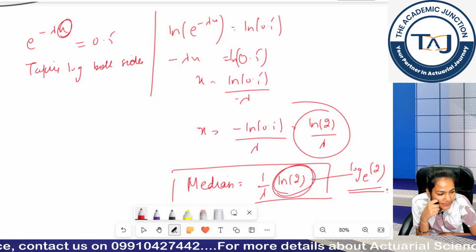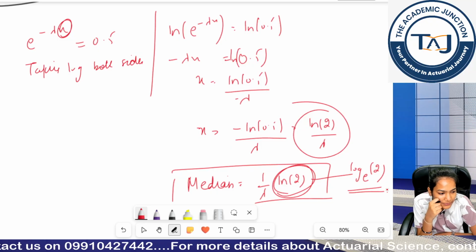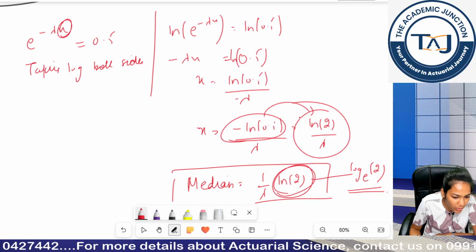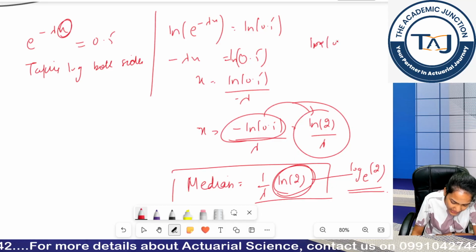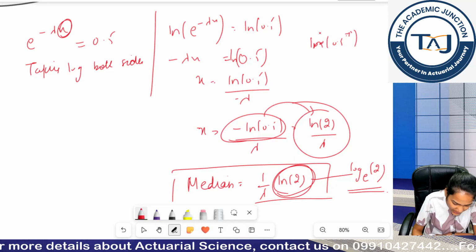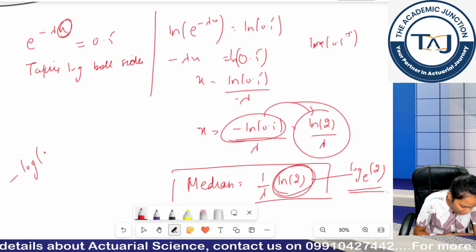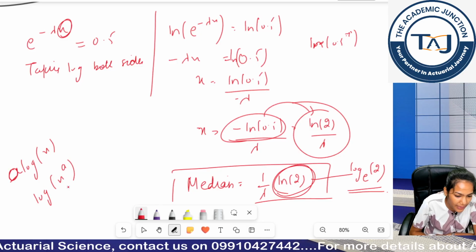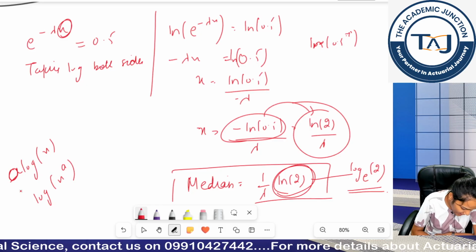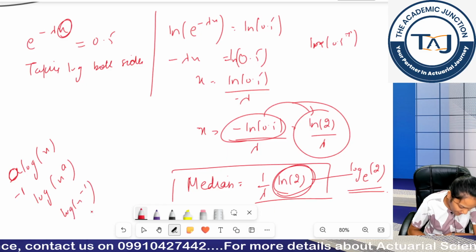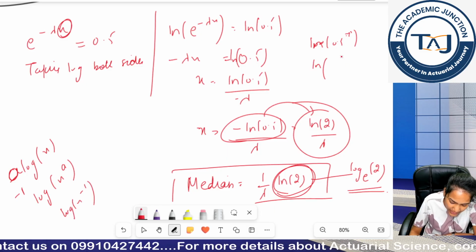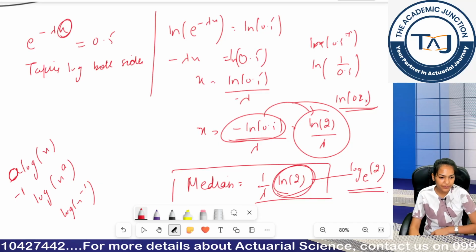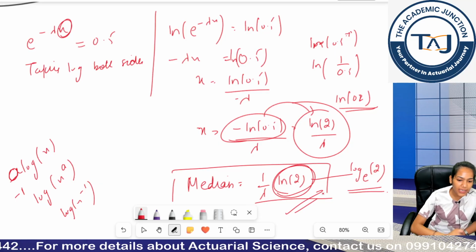Any doubt in this? Anyone? Is this clear? How did we get this as log 2? This will become ln 0.5 raised to the power minus 1, because of the log property: if I take minus log x, whatever constant is there becomes the power within the function. So I have minus 1 here. So 0.5 to the power minus 1 means the reciprocal, and reciprocal of 0.5 is 2 only. So is it clear how to get the median?